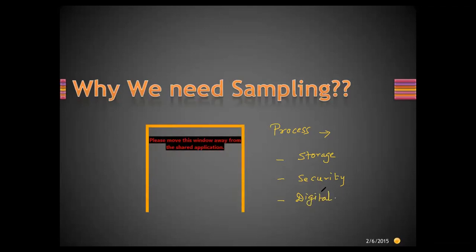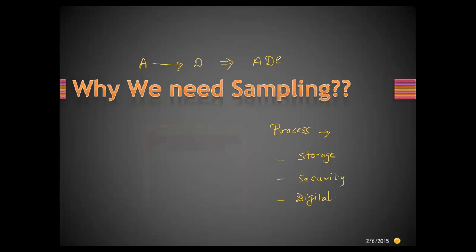So there is a severe need of converting this analog signal into digital. When we are converting an analog signal into digital form, there is one specific term called an analog to digital converter. Have you heard this word? Yes, ma'am. Okay, just pay attention, very basic things.